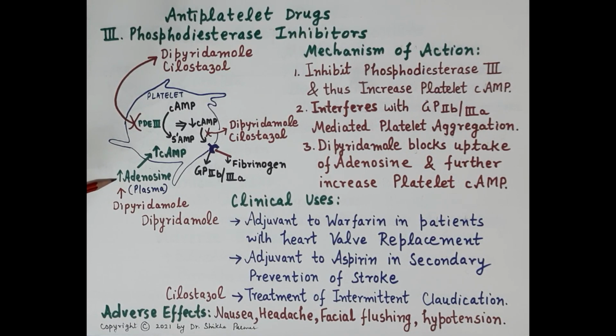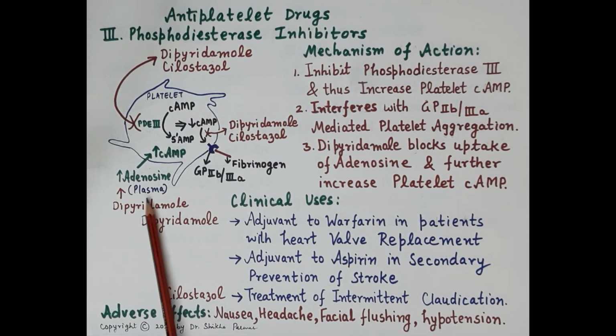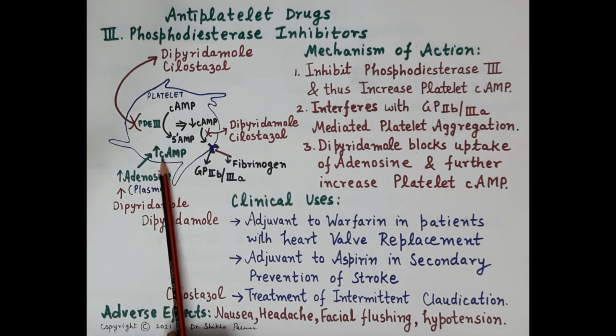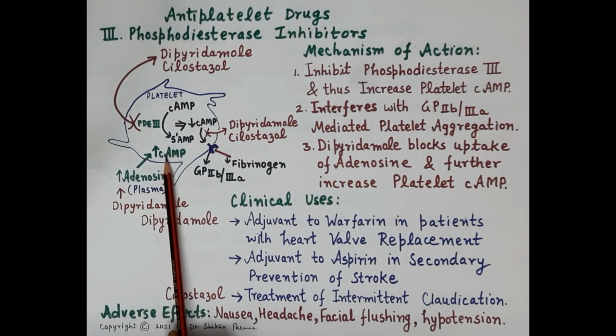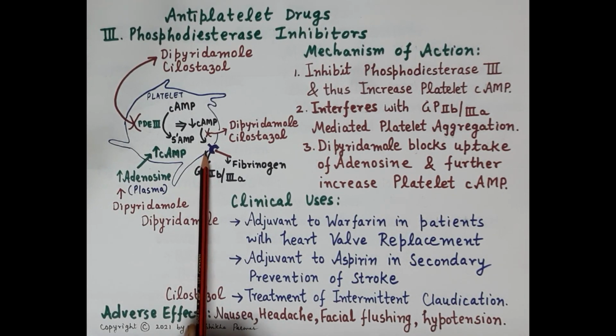Since it inhibits the uptake of adenosine, it increases the plasma levels of adenosine, and this adenosine stimulates the adenyl cyclase in the platelets. Stimulation of adenyl cyclase in the platelets further increases cyclic AMP, and further there is inhibition of GP2B3A receptors, and further inhibition of platelet aggregation.